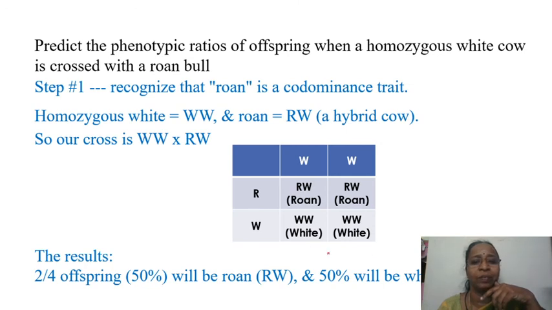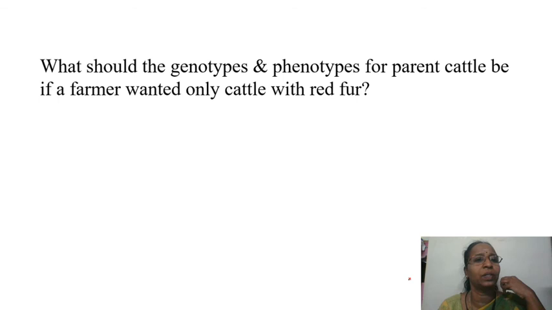You can see here. Okay, with the help of a checkerboard, it is explained here. So it is white here, white cow. This is a roan cow. So you are getting 2 roans and 2 white, which is 50-50 here again. Suppose, okay, you can calculate for different combinations.